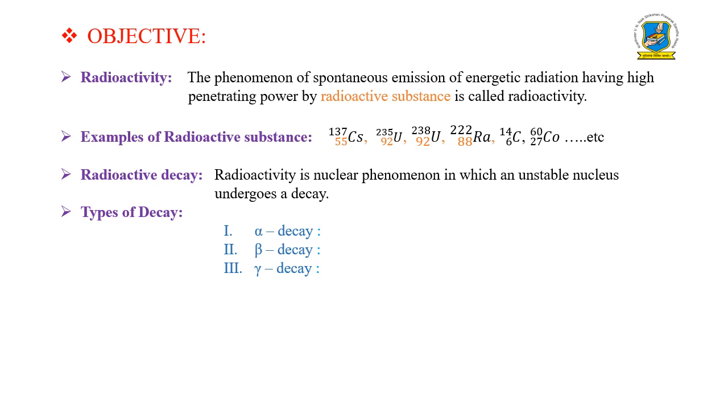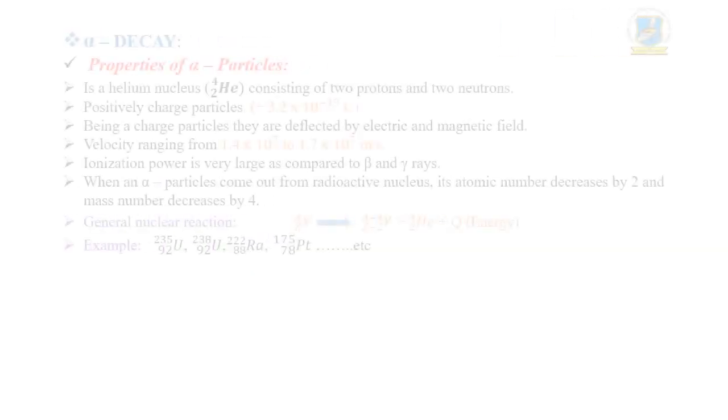Second one, in beta decay, there is an emission of electrons and positrons from the radioactive nucleus. That is nothing but beta minus and beta plus. And last one is gamma decay, in which high energy photons are emitted. That means electromagnetic radiations are emitted from the radioactive nucleus. So these are the three basic types of decay: alpha decay, beta decay and gamma decay. So let's talk about them one by one deeply. That means we can study the properties of alpha decay, beta decay and gamma decay.